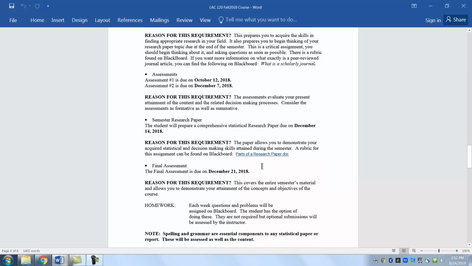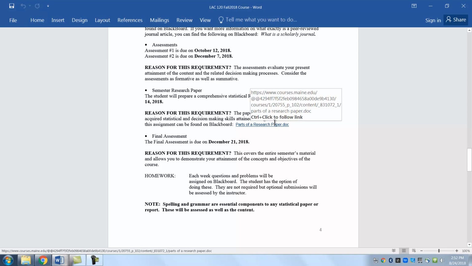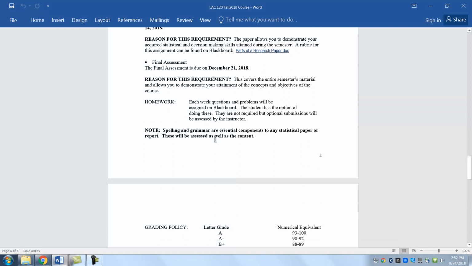So, going on, we have a final paper, and the final paper is going to be due on December 14th, and that's going to be talked about quite a bit. The final assessment is on December 21st, Dad's birthday, so you're going to be doing that as well. The way the assessments work is that I give you the assessment 1 week before. You have the whole week to do it. So plan accordingly so you're not doing it on Thursday the 20th. And it tells you all the reasons and so on.